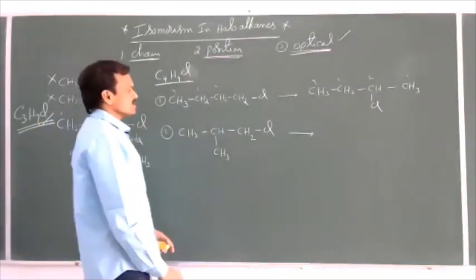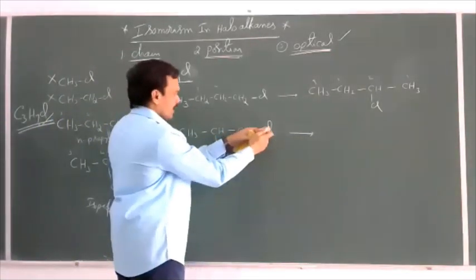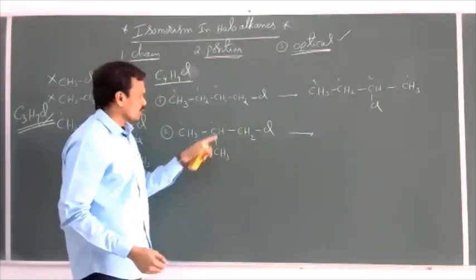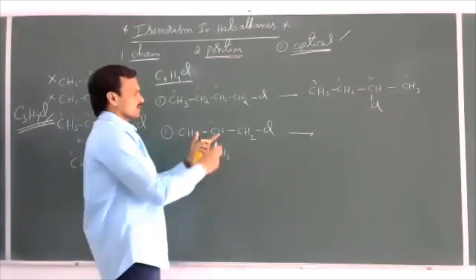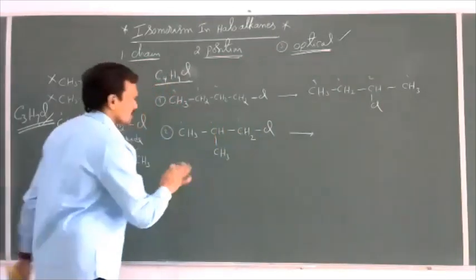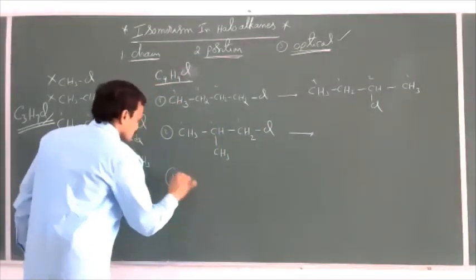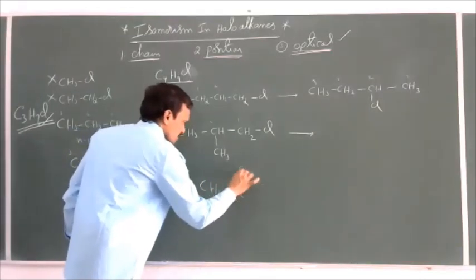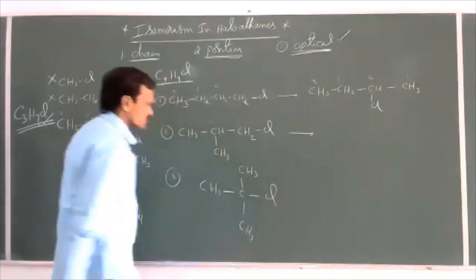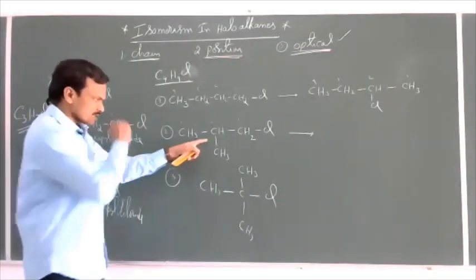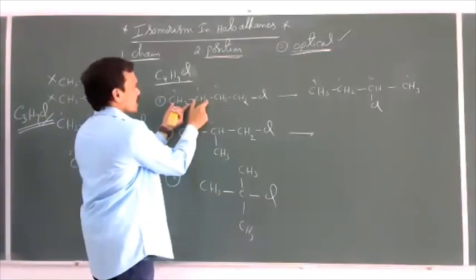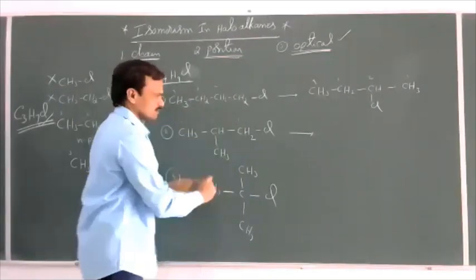Now for the branched chain, instead of chlorine at this position, I'll take it here. This is 1-chloro-2-methylpropane. Now instead of the first position in this chain, I'll take the chlorine at this position. Then we get the structure CH3C(CH3)(CH3)Cl. This is also a chain isomer, meaning these three methyl groups are attached to the same carbon.